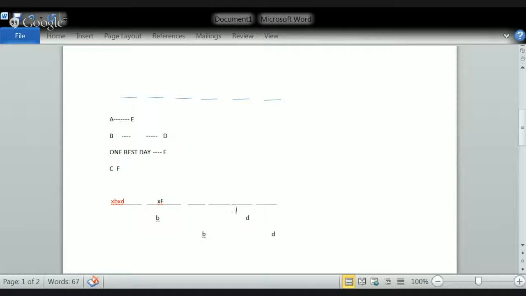Two, three, four, five, six. So the C and F position will be here, but C and F cannot be suited.